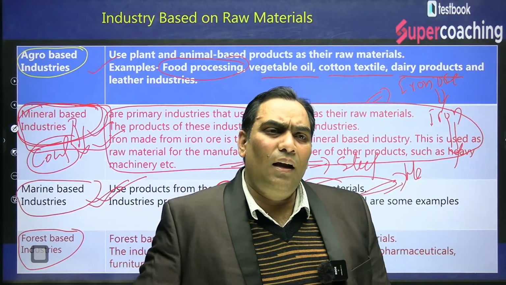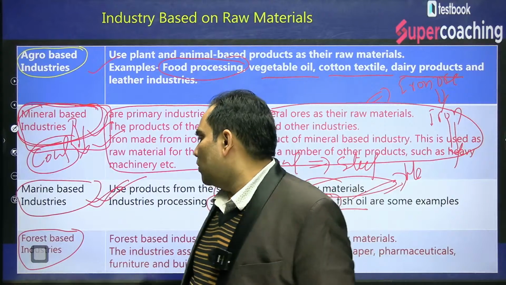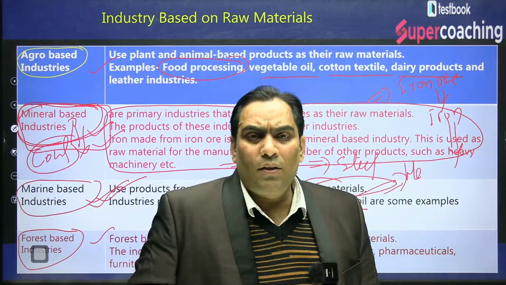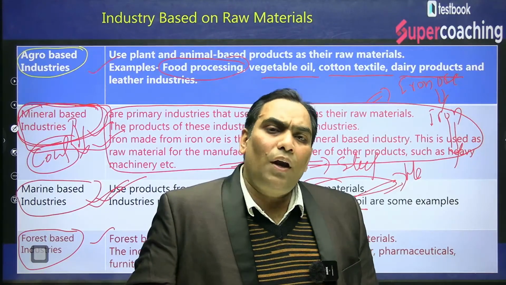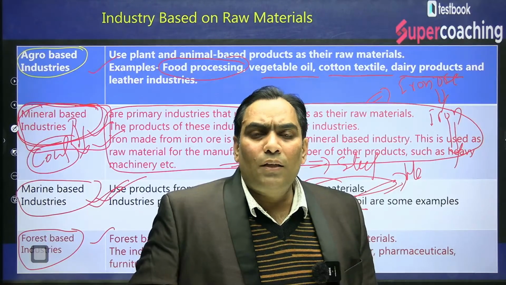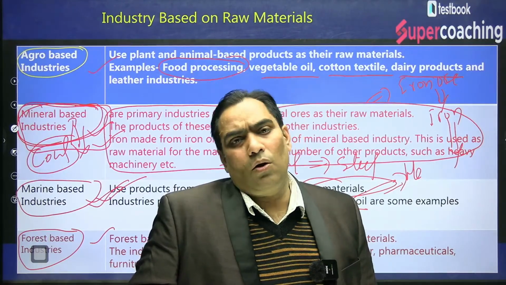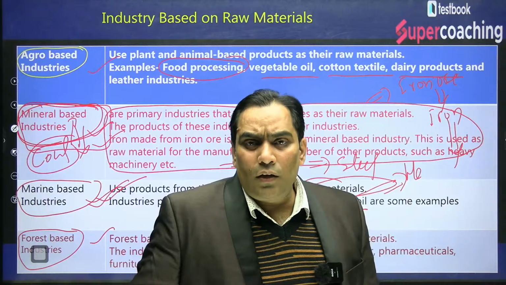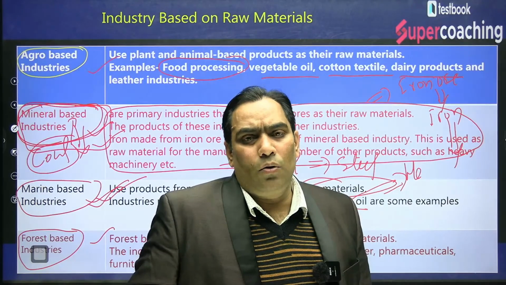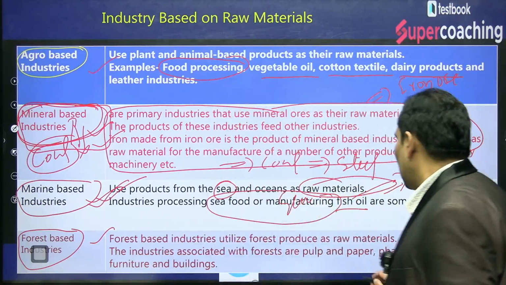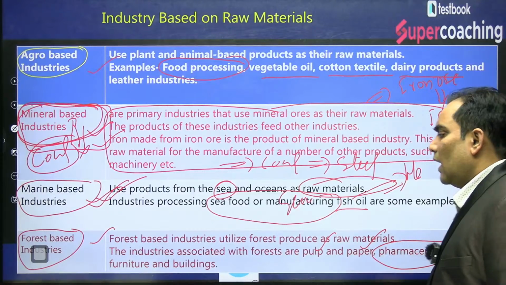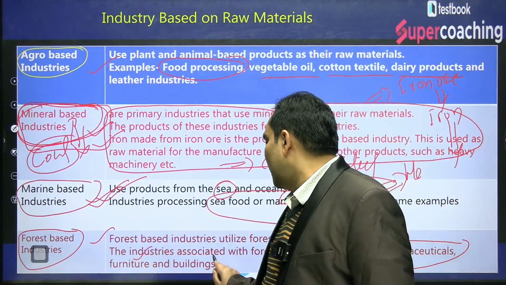Is it clear? Now we are going to proceed further, and we are going to discuss the forest based industry. So what is the forest based industry? Forest based industries are those industries in which forest produce is being used as a raw material. By using the forest produce, we produce a final good, like pulp industries, paper industries, pharmaceutical industry, furniture industry, building industries.